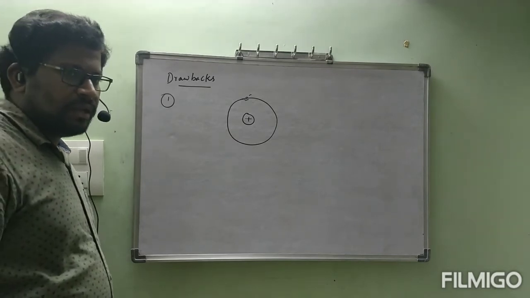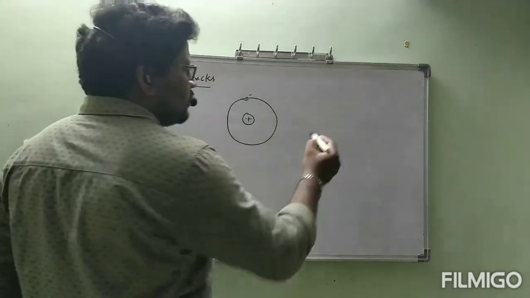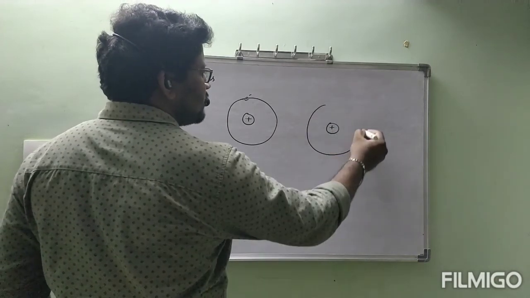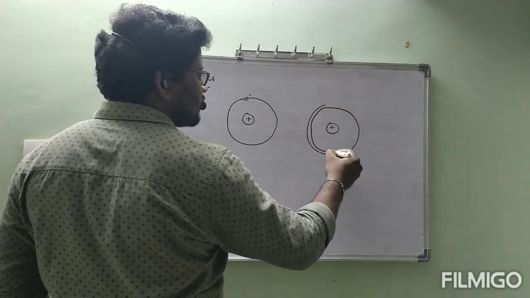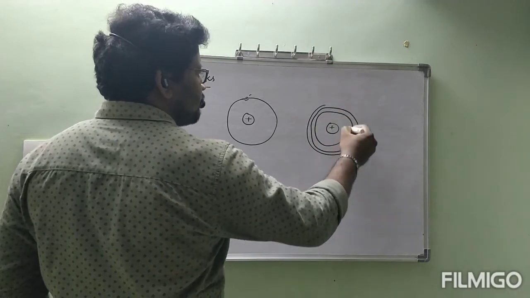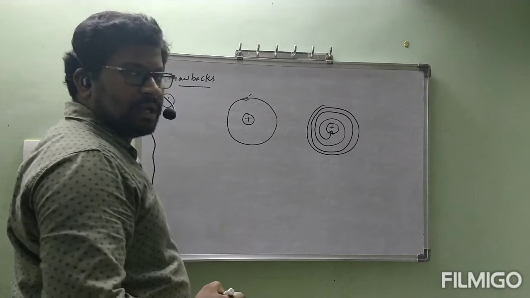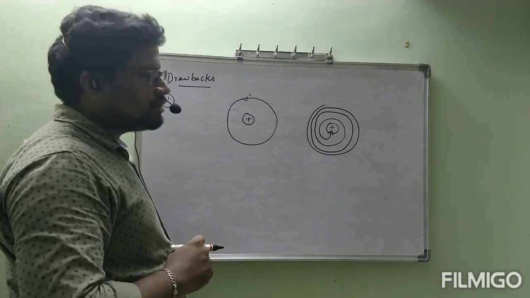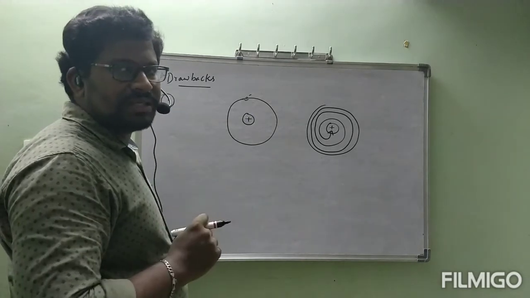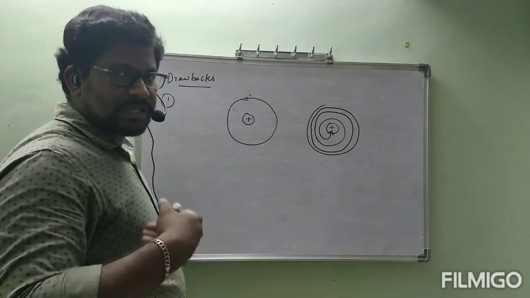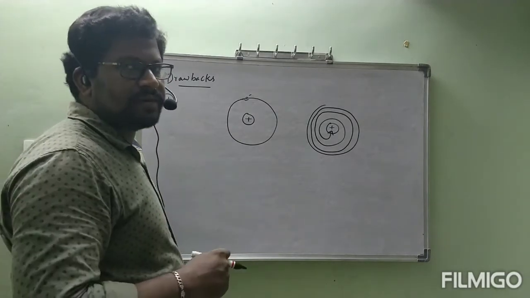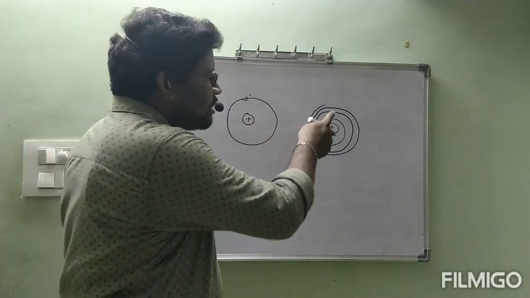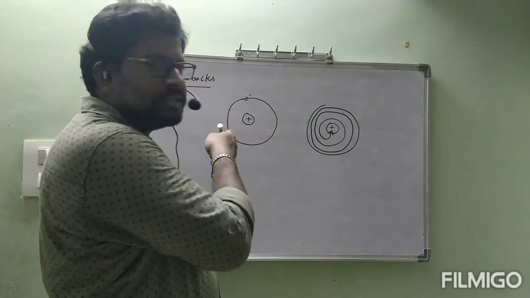Suppose the electron loses energy, then this is the nucleus. After completion of one revolution, it will come a little bit closer. After completion of the second revolution, like that, finally it will fall into the nucleus. If the electron falls into the nucleus, the atom no longer exists, but atoms do exist. We are able to see ourselves, correct? We are nothing but a group of atoms. Atoms exist, so the electron is not leaving this path. It is maintaining this path only.